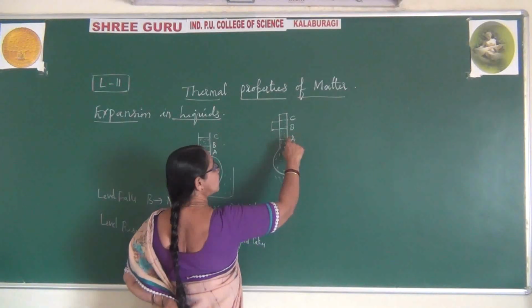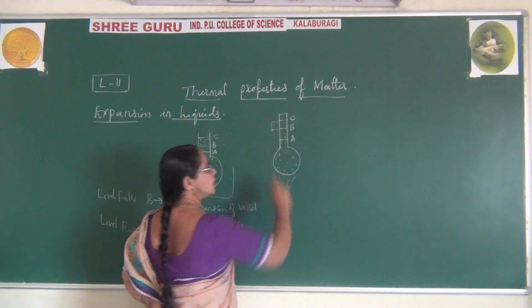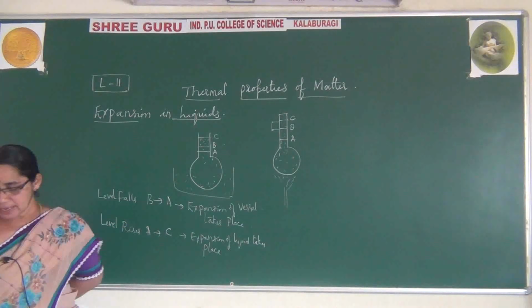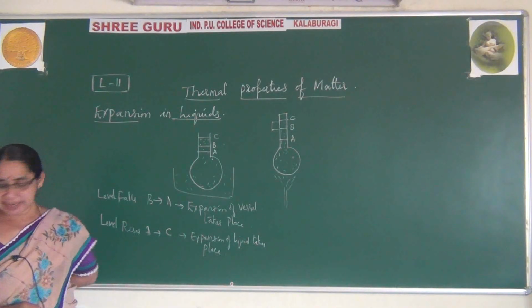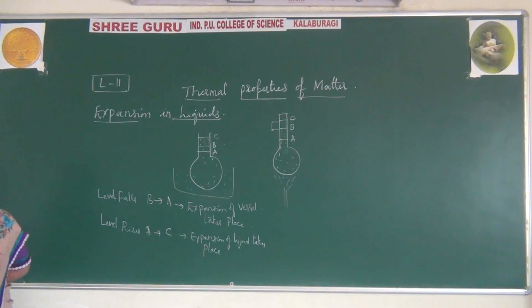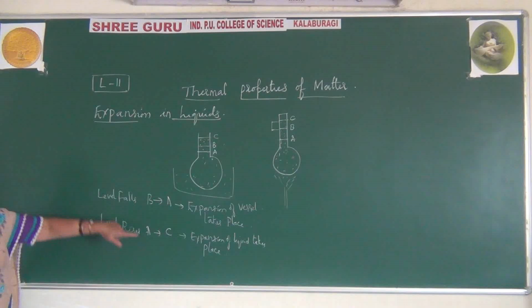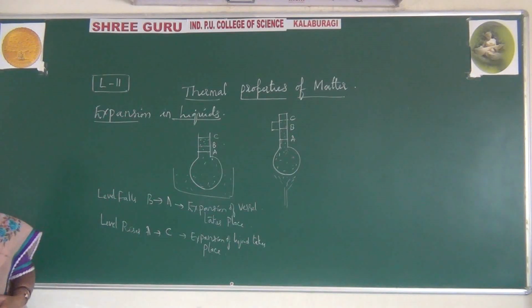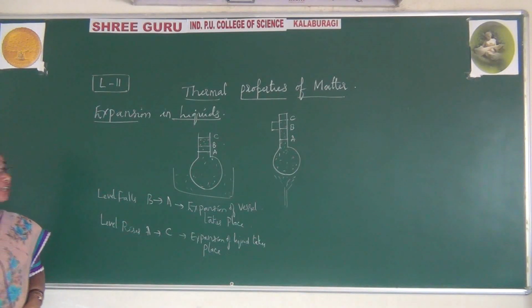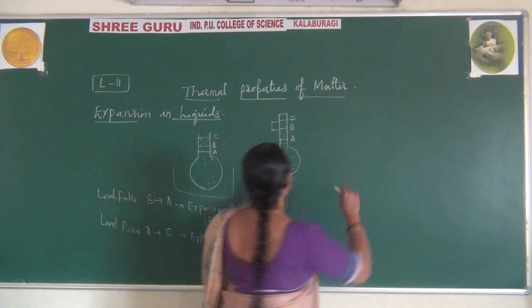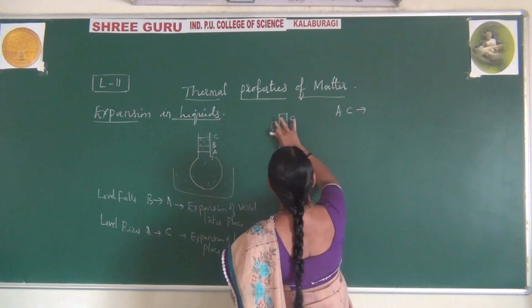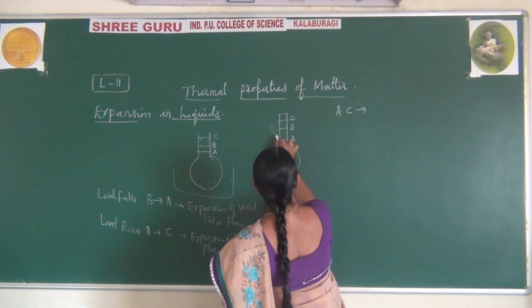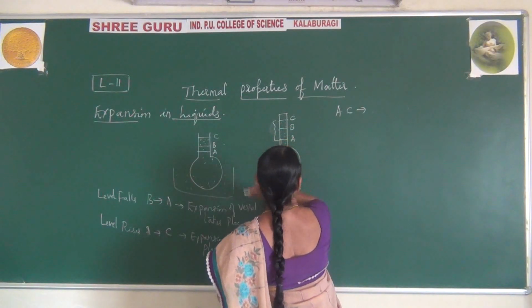From A to C, the expansion takes place. That expansion we call it as, let me write first, from A to C.